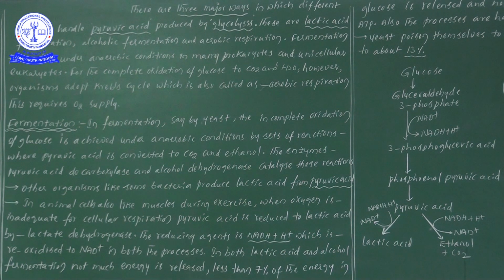What are the enzymes mainly involved in this fermentation process, where pyruvic acid is converted into carbon dioxide plus ethanol?